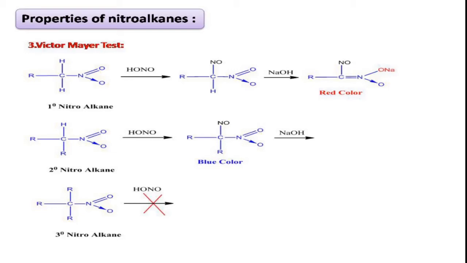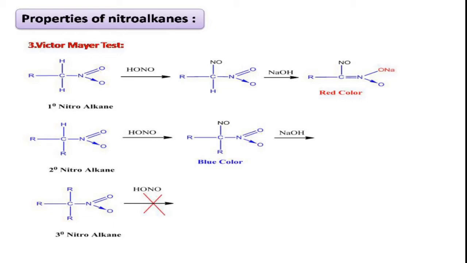Whereas in secondary nitroalkane case, upon the introduction of nitrosyl group at the alpha position, there are no further alpha hydrogens in it. So there is no question of tautomerism in that compound. That means it will not be converted into another tautomeric form, that is acid form. Therefore, there is no question of acidity for this compound. It does not react with the sodium hydroxide. Therefore, the reaction stops at the first step only. This compound is blue in color.